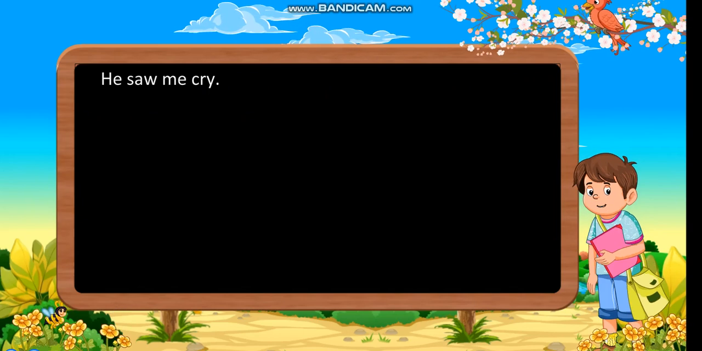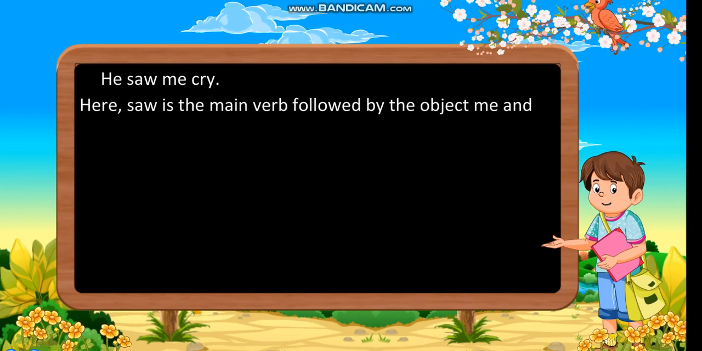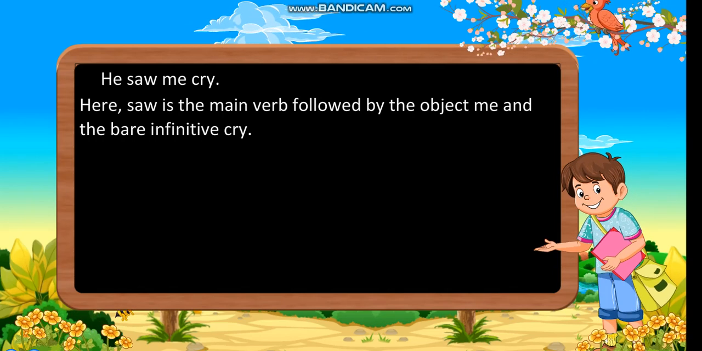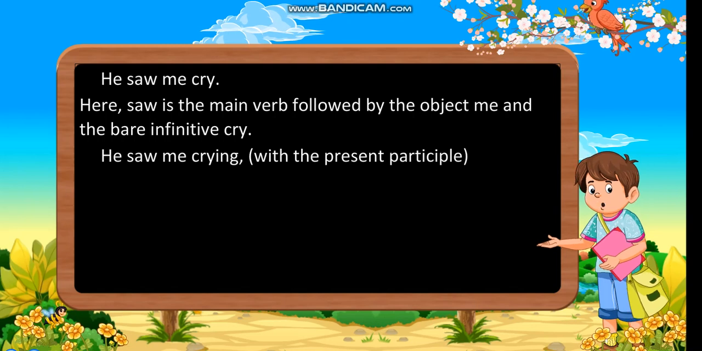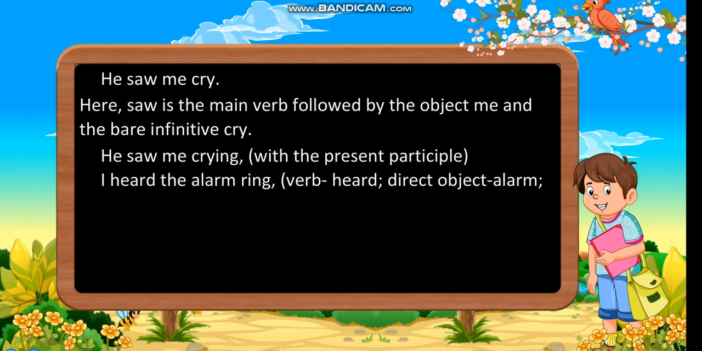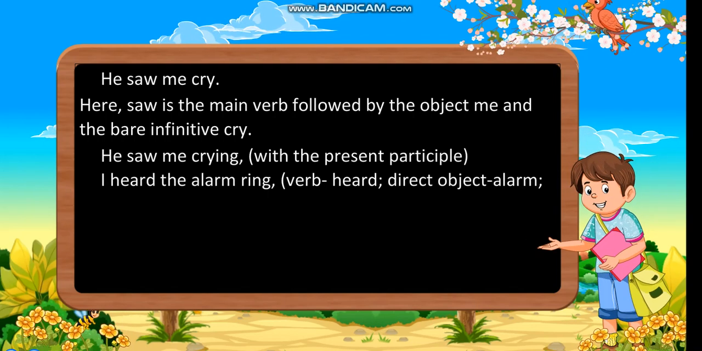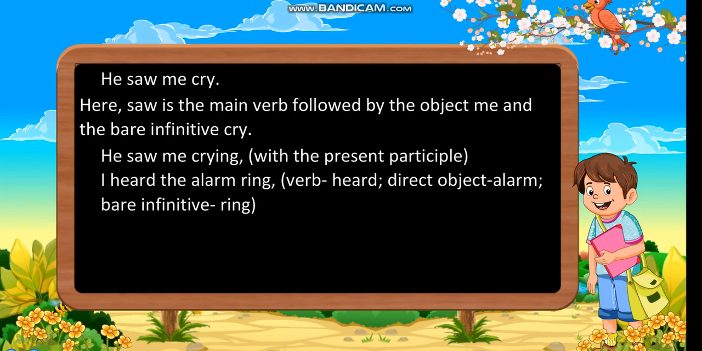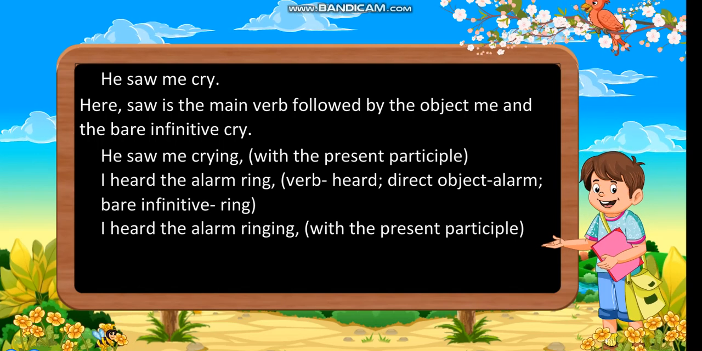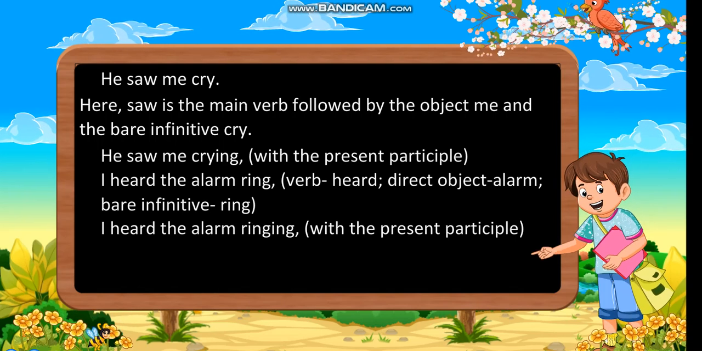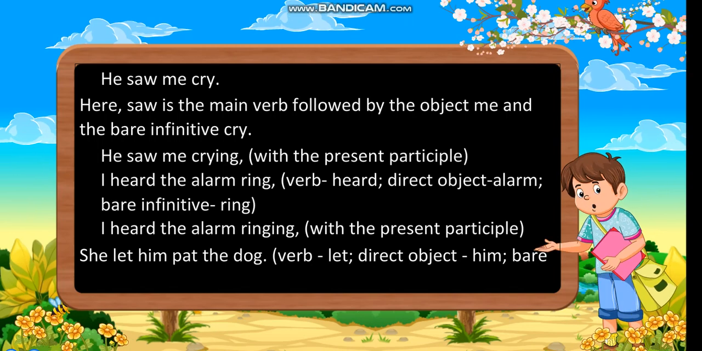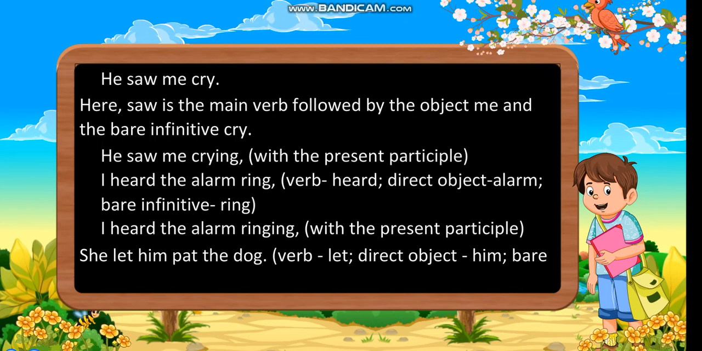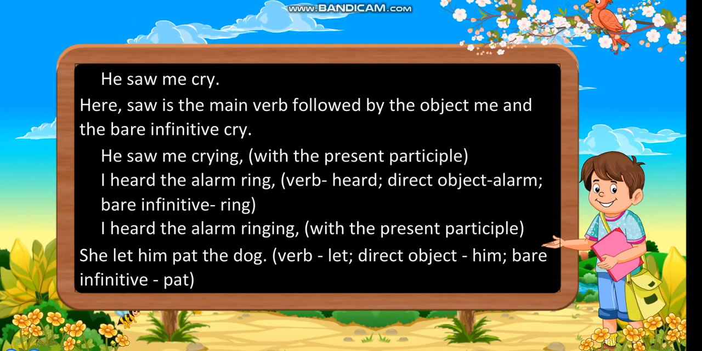He saw me cry. Here, saw is the main verb followed by the object me and the bare infinitive cry. He saw me crying, with the present participle. I heard the alarm ring. Verb, heard; direct object, alarm; bare infinitive, ring. I heard the alarm ringing, with the present participle. She let him pat the dog. Verb, let; direct object, him; bare infinitive, pat.